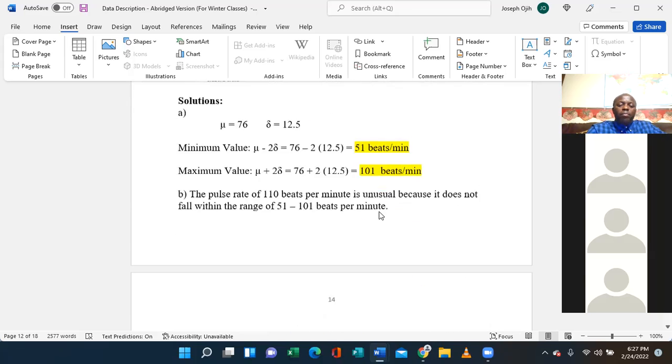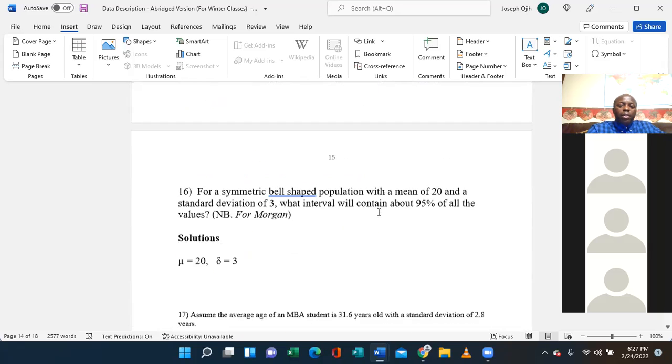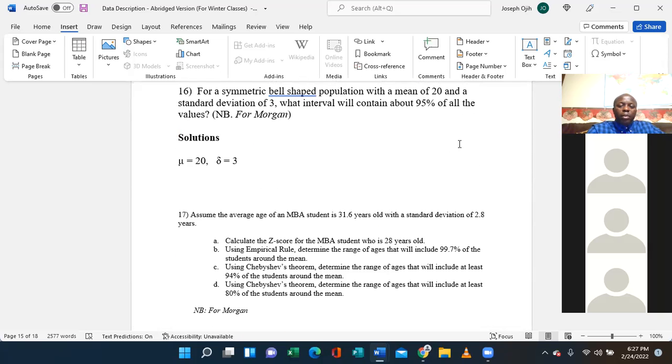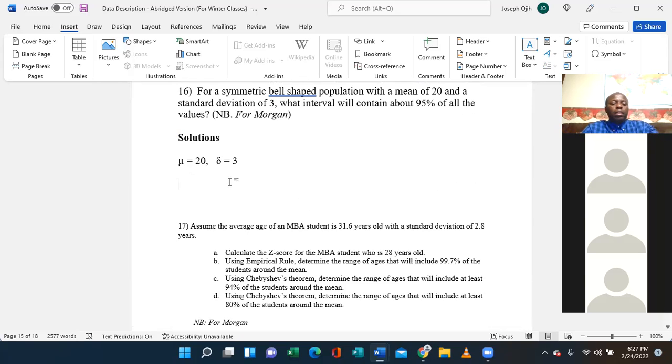Going back down, let's apply it here. The lower side of the interval, on the left, is mean minus 2 times standard deviation, which means mean of 20 minus 2 times standard deviation of 3.